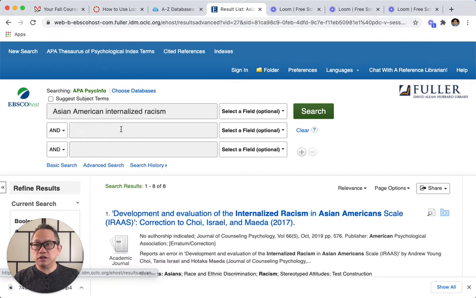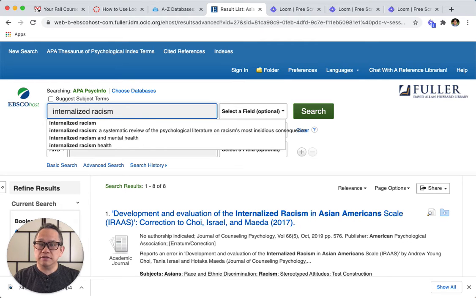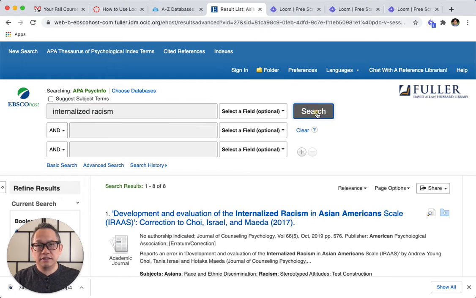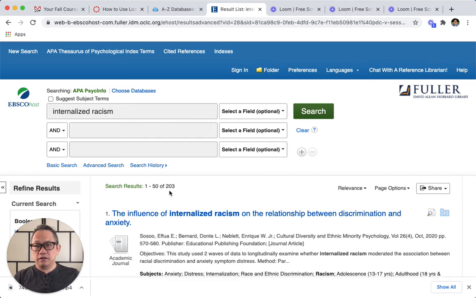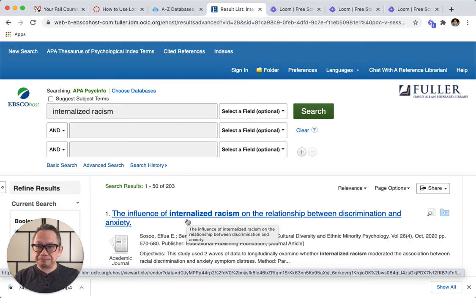So a strategy that I would do next is to broaden the search. Let me take out Asian Americans and just look at internalized racism, and that includes different populations, and see what I find. So after I do that, it yields a lot more. Now I have 203 articles that looked at internalized racism.